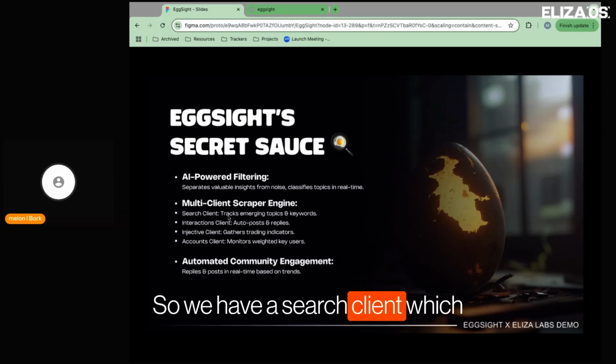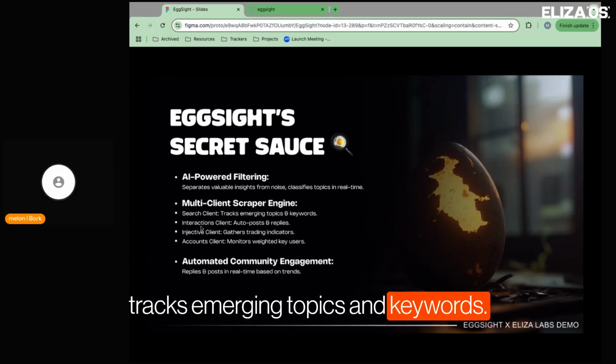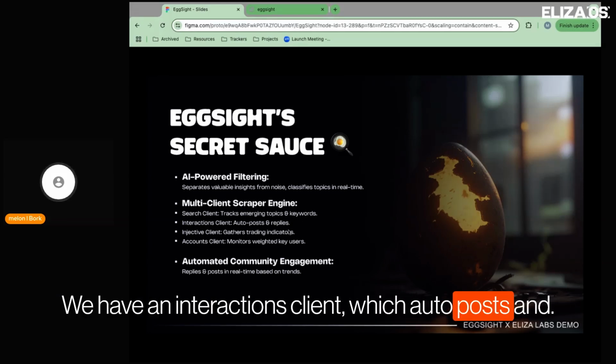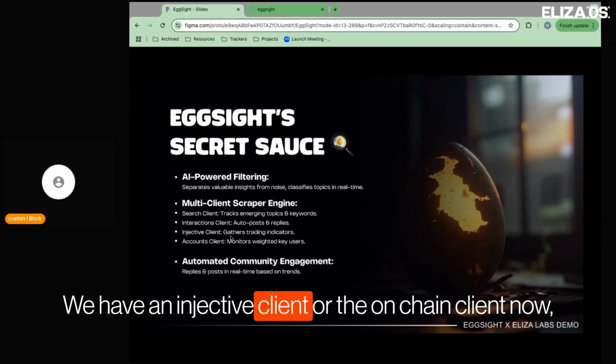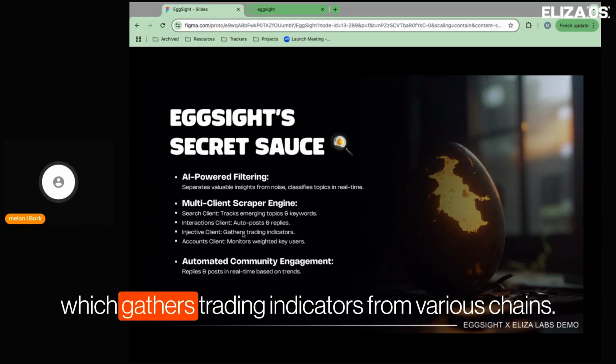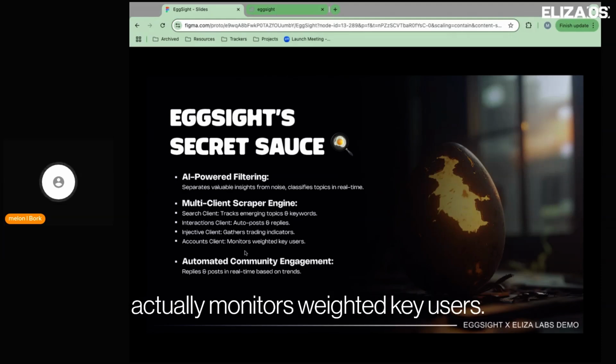So we have a search client, which tracks emerging topics and keywords. We have an interactions client, which auto posts and replies. We have an Injective client, or the on-chain client now, which gathers trading indicators from various chains. And we have an accounts client that actually monitors weighted key users.